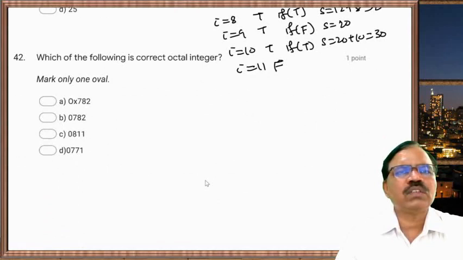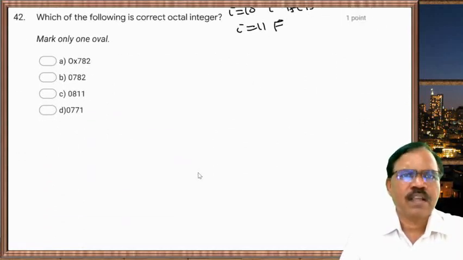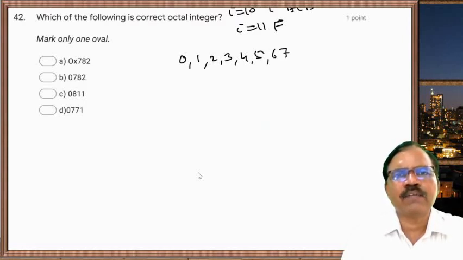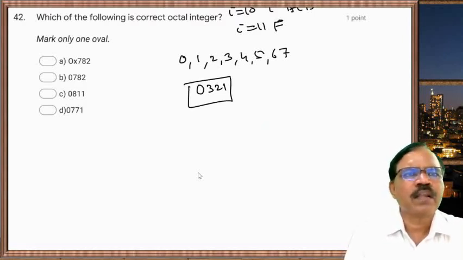Now which of the following is correct octal integer? Octal integer has digits 0, 1, 2, 3, 4, 5, 6, 7 and it starts with 0. So 0321 is a correct octal number. Now for 0x, here 8, so it is not octal number.